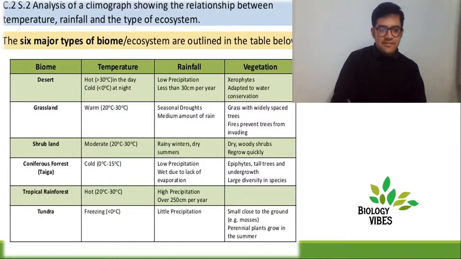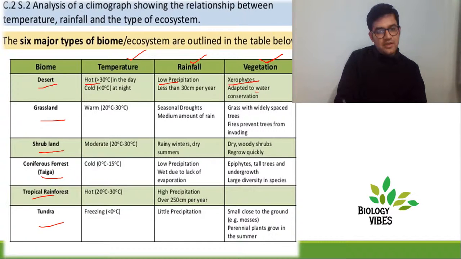Let's take an example. There are six major biomes, and there's written what the temperature and the rainfall are, and according to your temperature and rainfall, a specific type of vegetation is also there. For example, desert: it's hot, low precipitation, and then xerophytes, the plants which consume a lot less water.